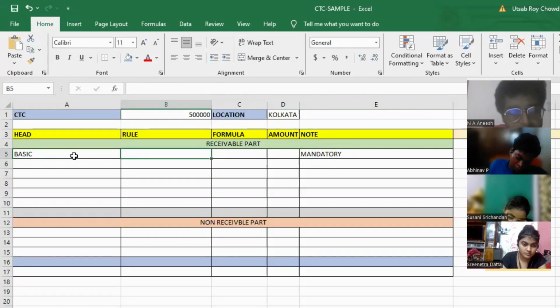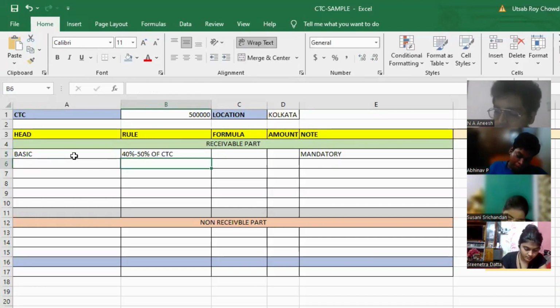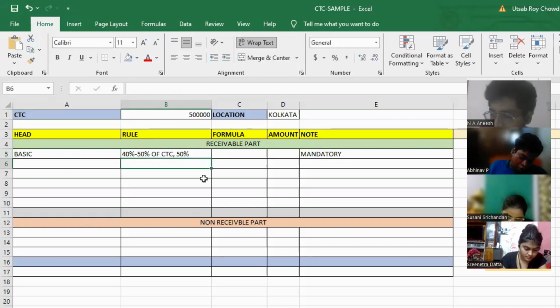So what is the rule of basic? The rule of basic is it can be anything between 40% to 60% of CTC. The rule is basic can be anything between 40 to 60% of CTC, but I will suggest to keep it 50% of CTC.